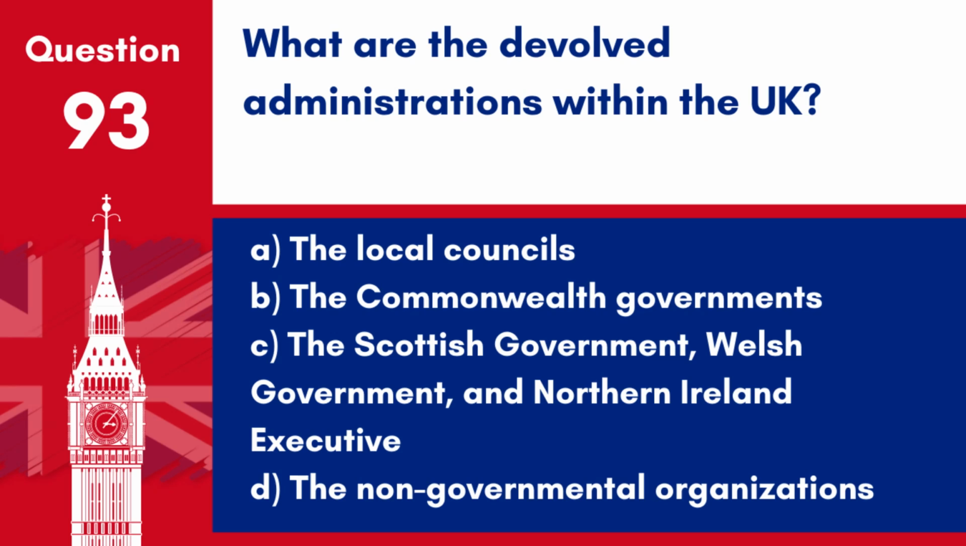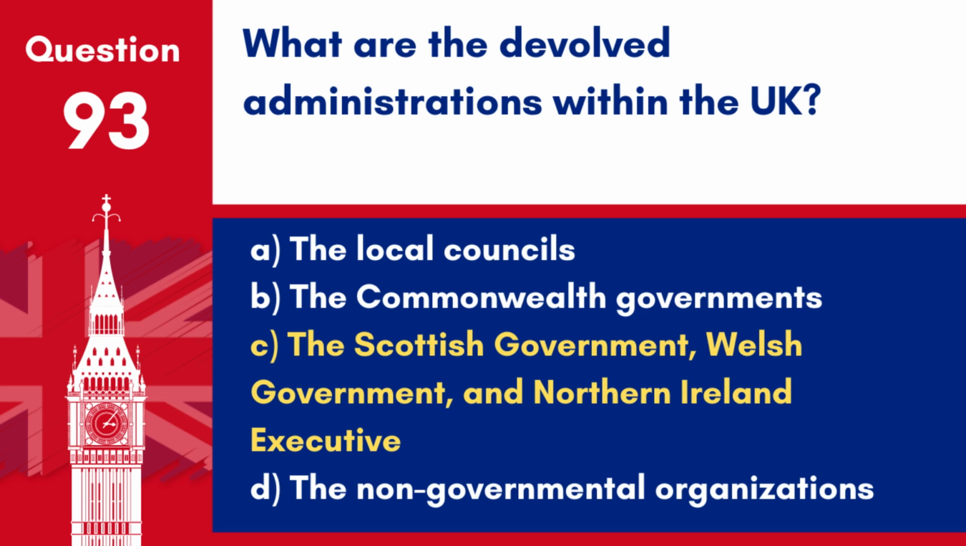Question 93. What are the devolved administrations within the UK? A. The local councils. B. The Commonwealth governments. C. The Scottish Government, Welsh Government, and Northern Ireland Executive. D. The non-governmental organisations.